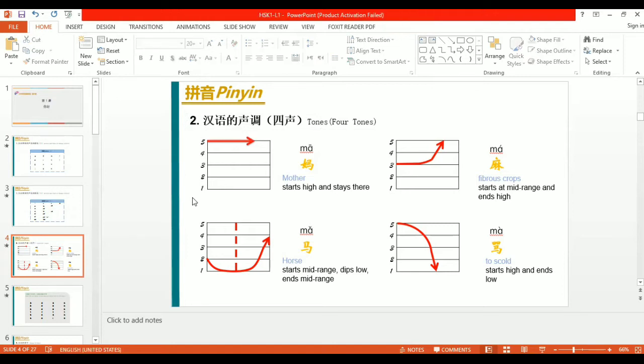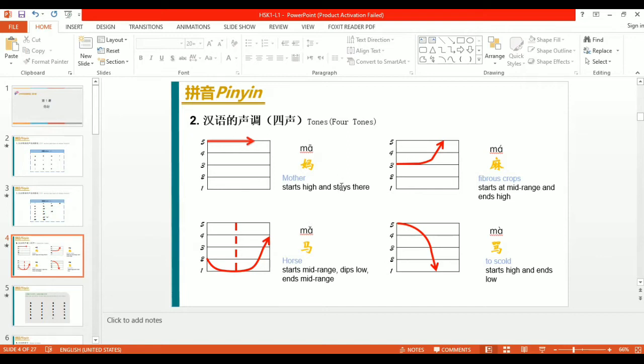The first tone starts high and stays there. When we pronounce the first tone, it must be high, like ma. There are no fluctuations and no waves in my sound. It stays high and flat. So the first tone will always stay high and stay there.